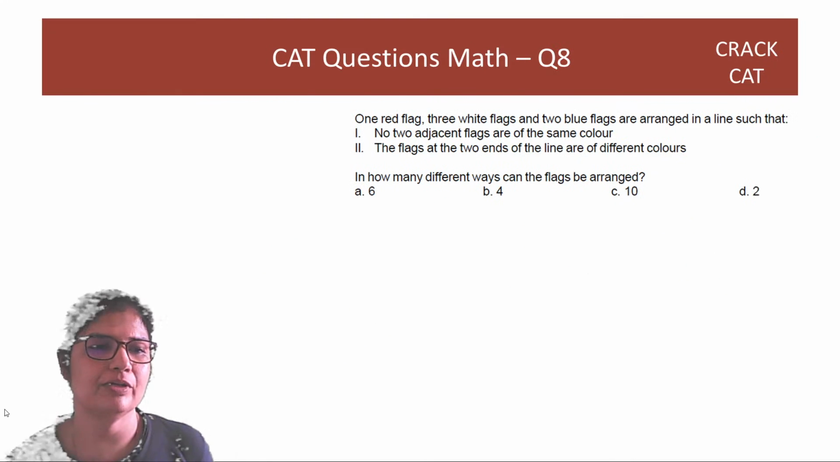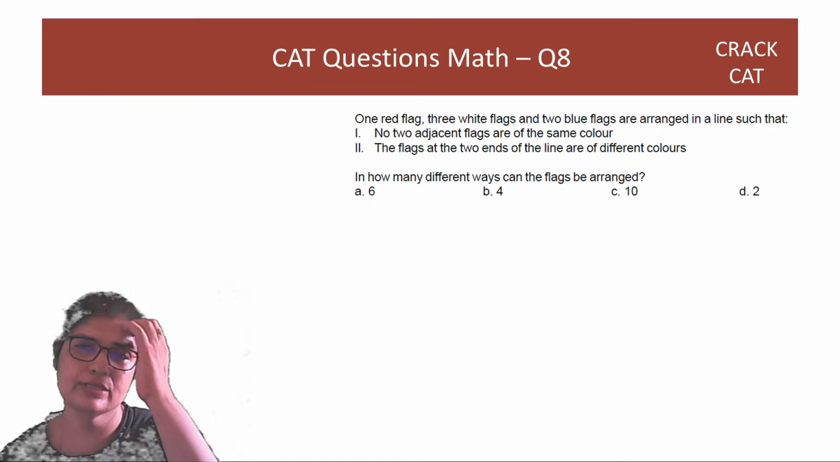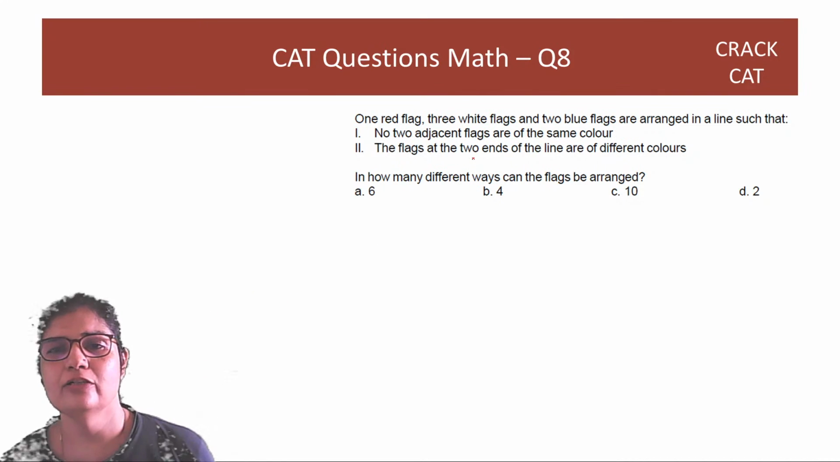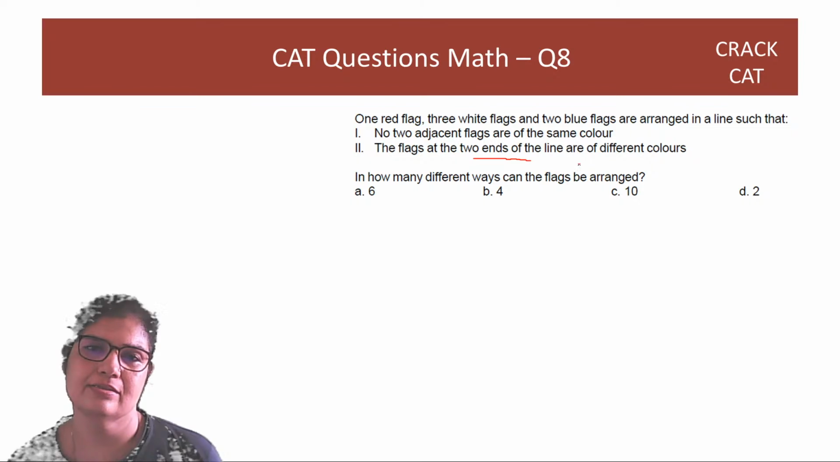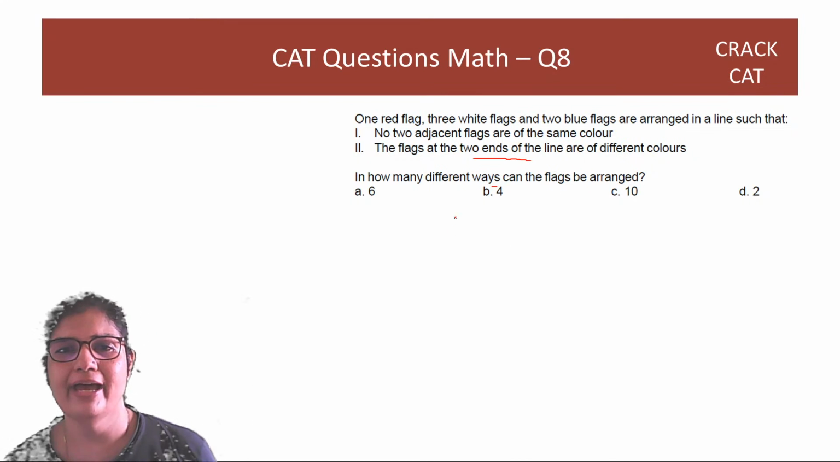1 red flag, 3 white flags and 2 blue flags are arranged in a line such that no 2 adjacent flags are of the same color. The flags at the 2 ends of the line are of different colors. In how many different ways can the flags be arranged? So if I have 3 colors here, 1 red, 3 white and 2 blue.